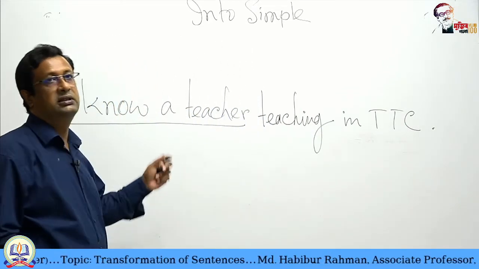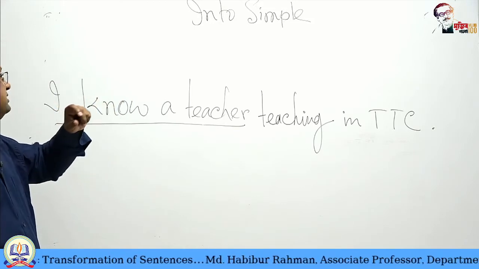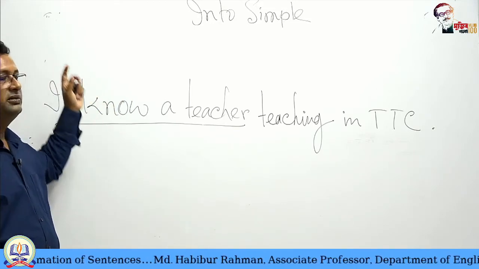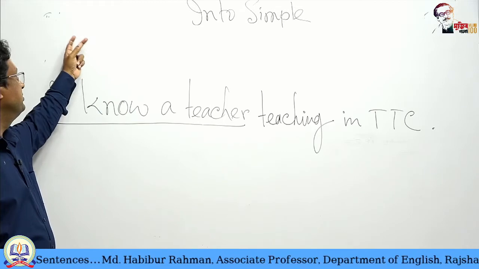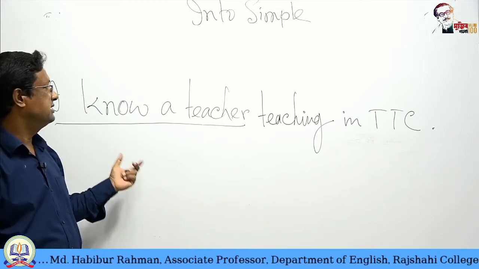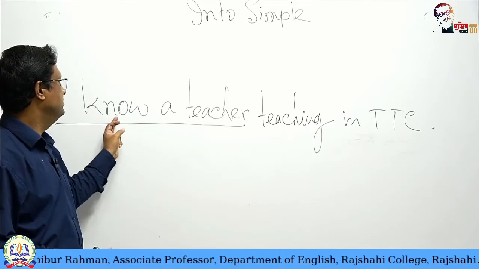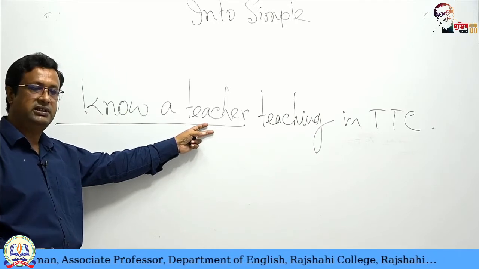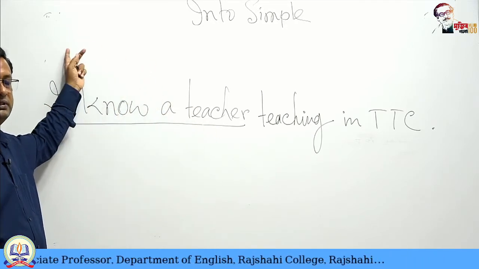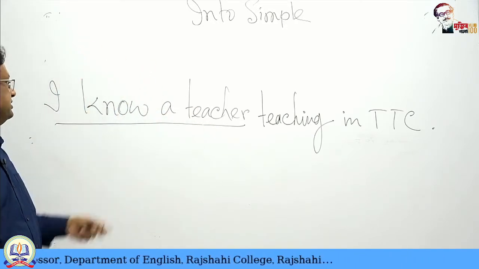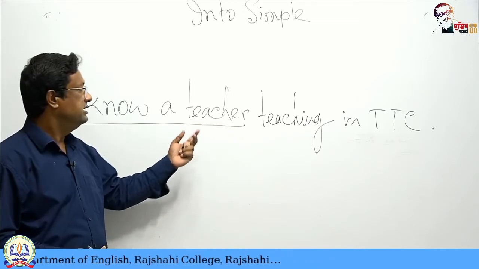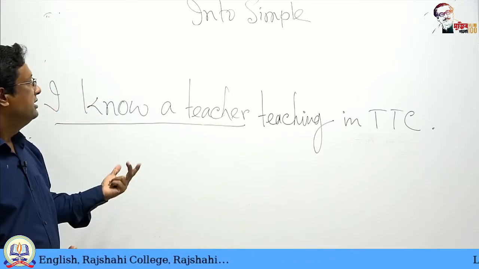In our previous sentence, we changed the word before the subject, but here the case is with the object. I know a teacher. A teacher is the object here, but in our previous sentence, the man was the subject. However, the next change is the same.